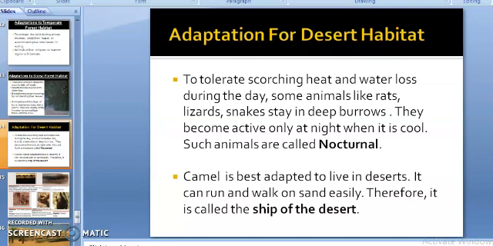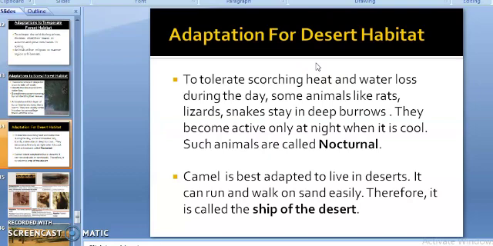We have already discussed aquatic adaptations, how aquatic animals and plants have adapted to their surroundings. Now today we are going to continue with adaptation for desert habitat.